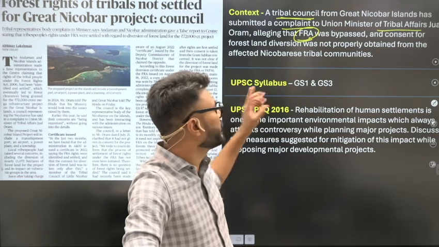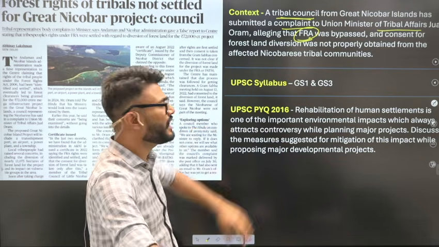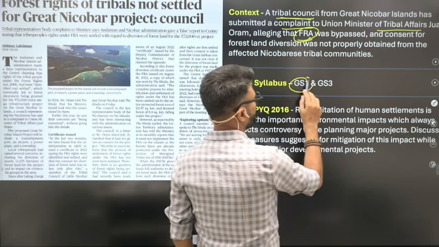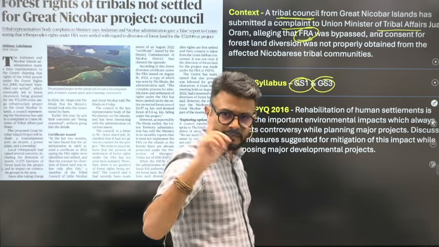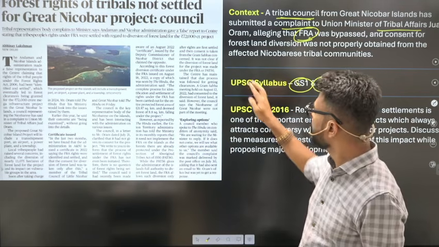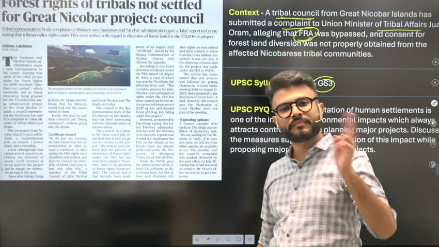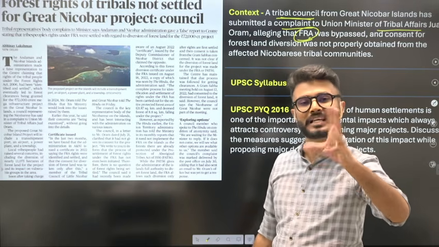So in this context it has come. That is why I have kept this in GS paper 1 as well as GS paper 3, and I am going to cover it in this context. It has another dimension also which can come in GS paper 2 under social justice, that is tribal people.